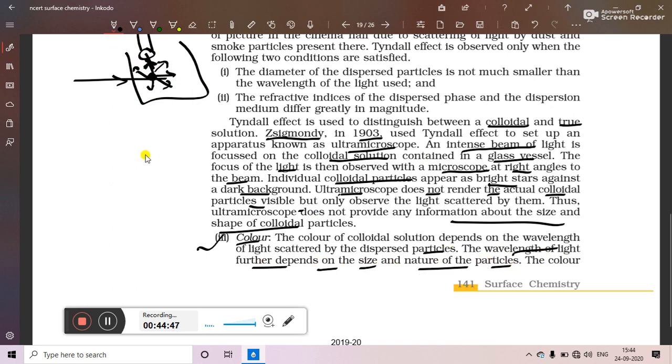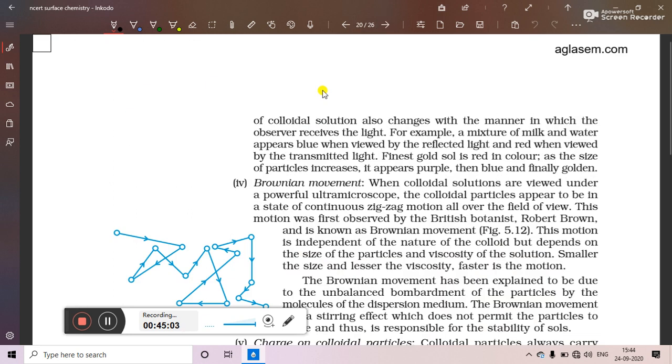Because we know that for the light to be scattered, it is necessary that the wavelength of the light should be equal to or smaller than the diameter of the colloidal particles. So depending upon the size of the colloidal particle, the color of the light scattered by it differs.